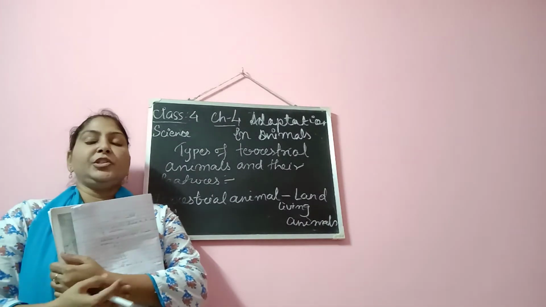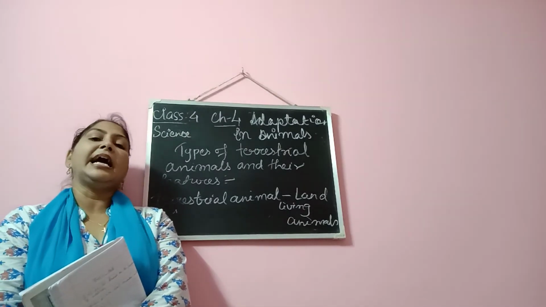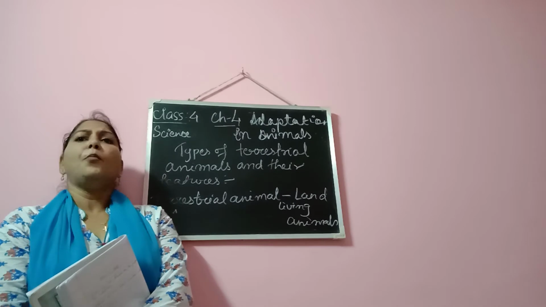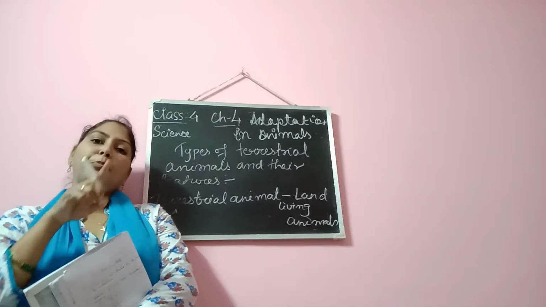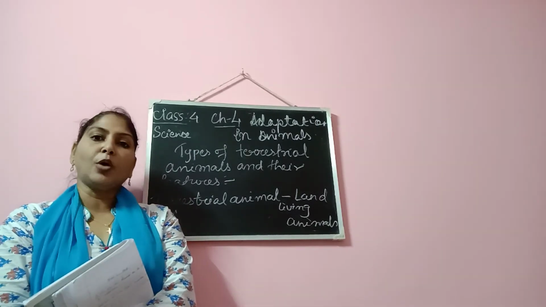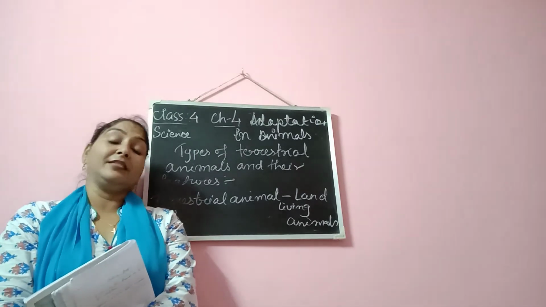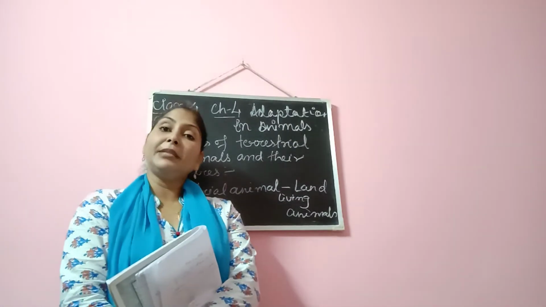Now the last feature of terrestrial animals: you must have seen certain animals, for example porcupines, which have spine-like structures on their body. Why do they have them? Have you ever thought? It is again to protect themselves from their enemies.